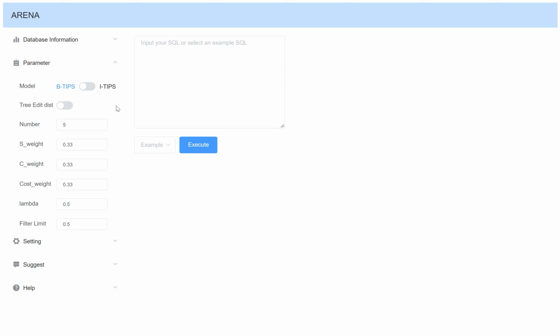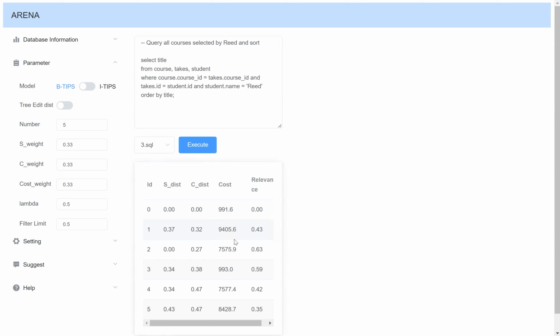We now demonstrate BTIPS. Arena runs in BTIPS mode by default. First, we need to configure some parameters which will affect the selecting of AQPs. Because the default parameters are suitable for most cases, we recommend users to use the default parameters. After configuring the parameters, we input a query or select one of the examples the system provides. Then, we click Execute button and 6 query plans including QEP and 5 AQPs will be generated.